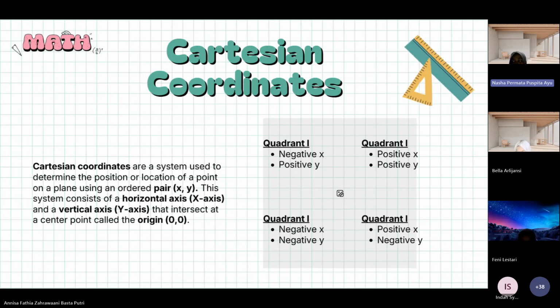The coordinate plane is divided into four regions called quadrants. Quadrant 1 has positive x and positive y values. Quadrant 2 has negative x and positive y values. Quadrant 3 has negative x and negative y values. And quadrant 4 has positive x and negative y values. So positive and negative signs determine the position of a point on the coordinate plane.